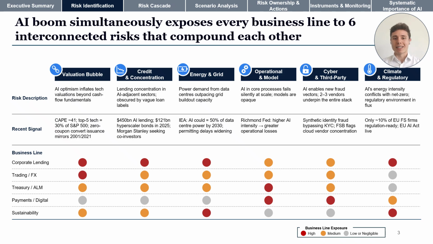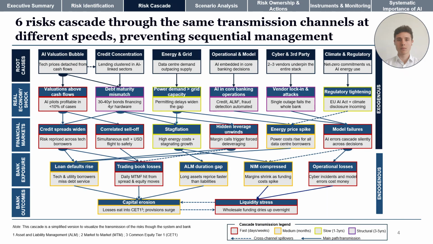And these are not 6 separate risks. There are 6 simultaneous paths that lead to the same balance sheets, and that is exactly the problem that the next slide shows. Because when you put all 6 risks onto one diagram and trace how they move through the system, something important becomes clear. At the top, 6 root causes. Each one triggers a first-order shock in financial markets. Credit spread widens, equities sell off, energy prices spike, hidden leverage unwinds.